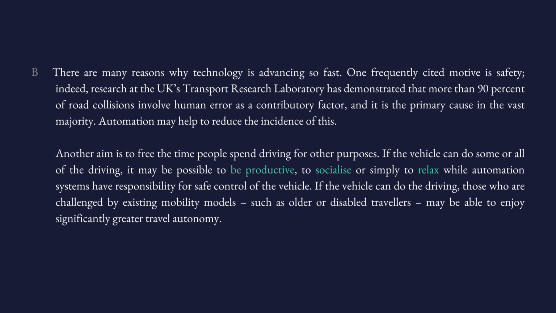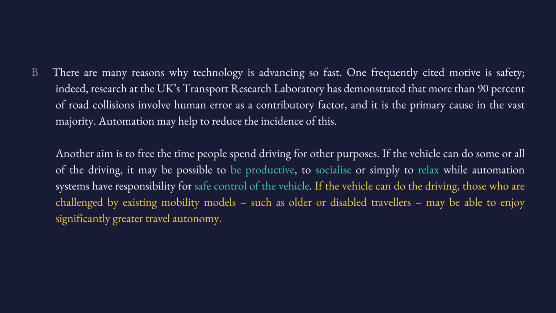Or there is another key phrase here, safe control of the vehicle. So the robot will have a safe control of the vehicle, another advantage. Look, another advantage is mentioned here. It says, "If the vehicle can do the driving, those who are challenged by existing mobility models, such as older or disabled travelers, may be able to enjoy significantly greater travel autonomy."